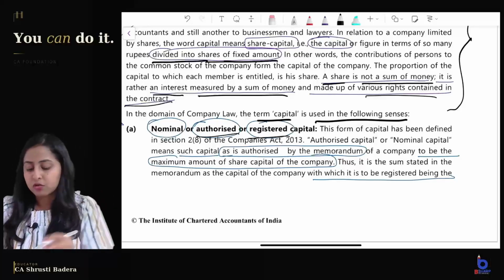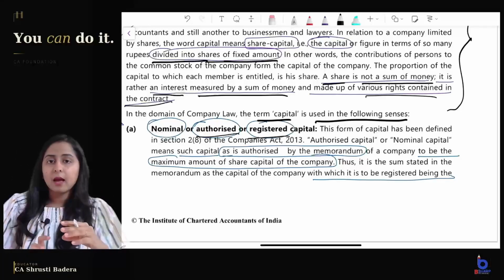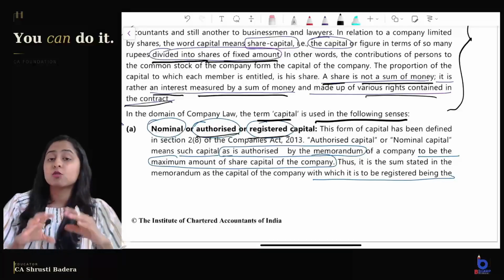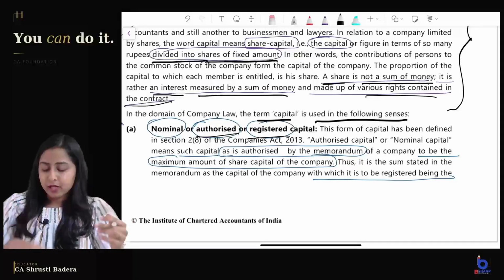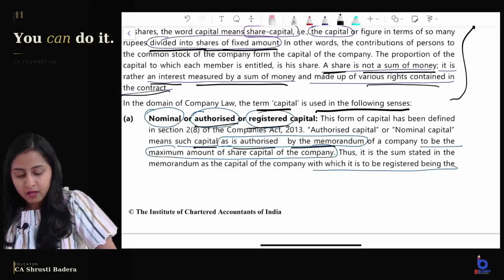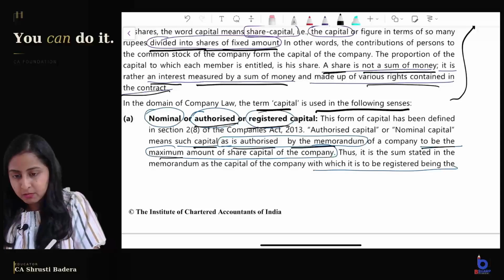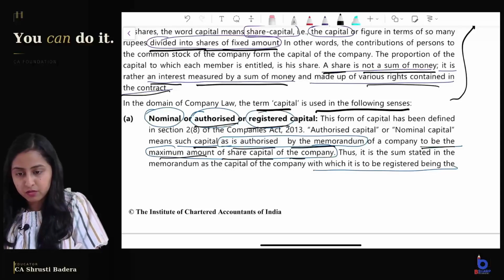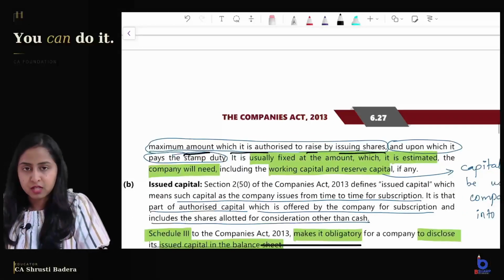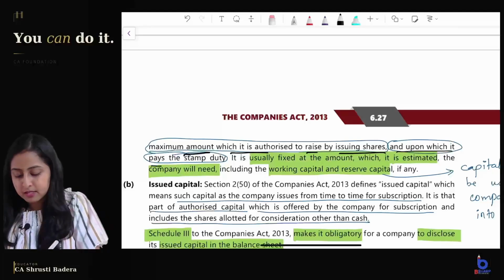Why is it called authorized capital? Because that is the capital which the company is allowed to raise during its lifetime, which it is authorized to raise during its lifetime. So it is such capital which is authorized by the memorandum to be the maximum amount of share capital of the company, with which it is to be registered, being the maximum amount which it is authorized to raise by issuing shares, and upon which it pays the stamp duty.